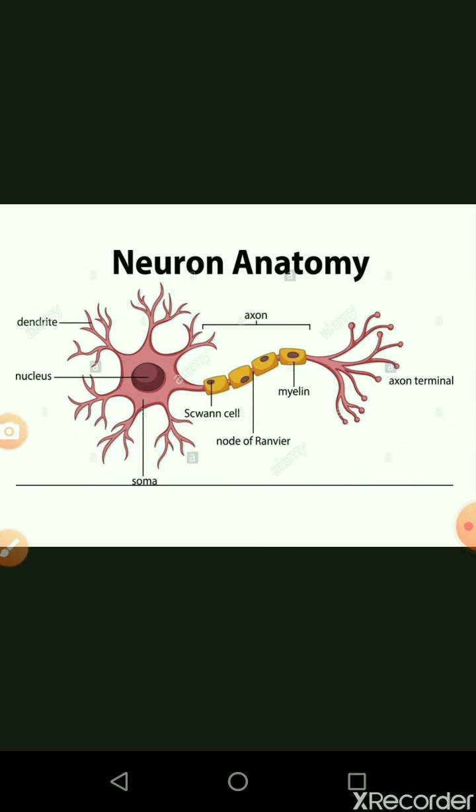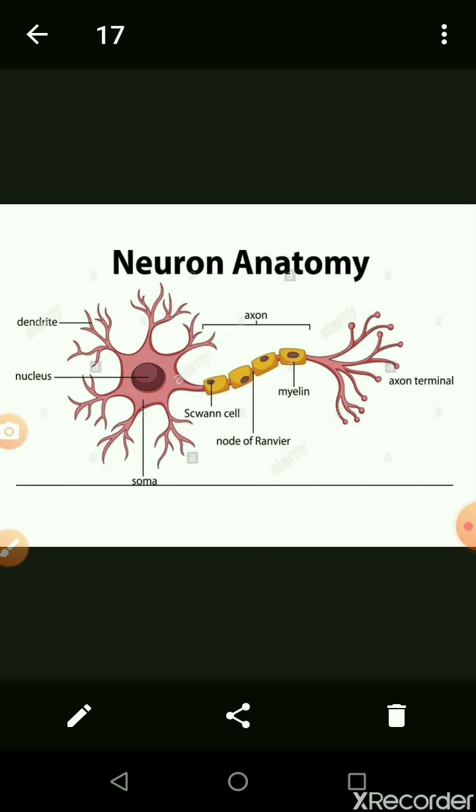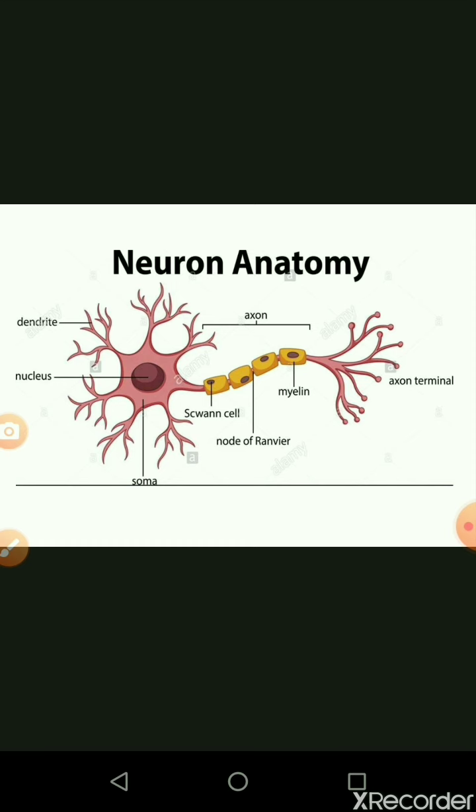Next we are seeing the dendron and axon. The finger-like projections marked here are called dendrites or dendron, branched in form and embedded in the cytoplasm. The long tail-like structure is the axon, which consists of various segment-like structures covered with two types of layer, the myelin sheath and Schwann cell, marked here. In between two segments is the node, called the node of Ranvier. The end is called the axon terminal, which is connected with another dendron of the next neuron.